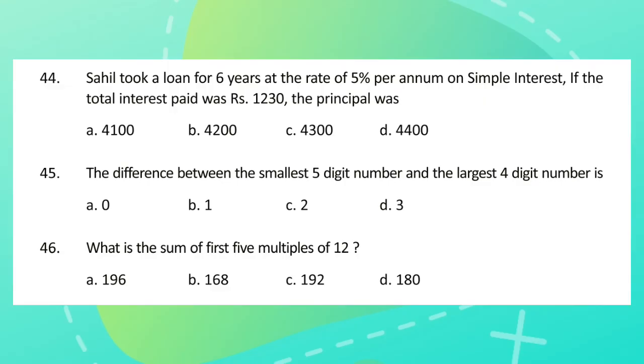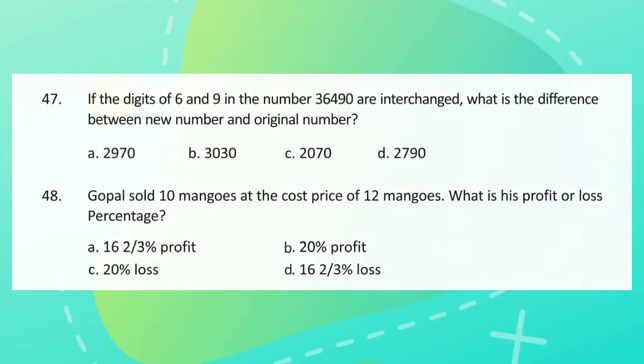Question 45. The difference between the smallest 5-digit number and the largest 4-digit number is. Question 46. What is the sum of the first 5 multiples of 12? Question 47. If the digits 6 and 9 in the number 36490 are interchanged, what is the difference between the new number and the original number? Question 48. Gopal sold 10 mangoes at the cost price of 12 mangoes. What is his profit or loss percentage?